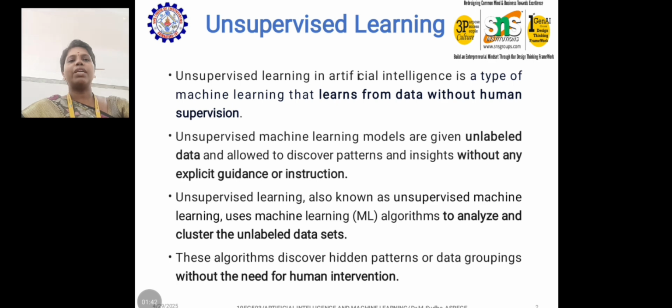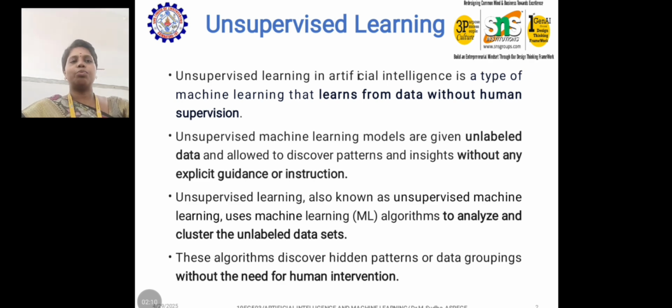So unsupervised machine learning models are given unlabeled data and allowed to discover patterns and insights without any explicit guidance or instructions. The machine does not need any guidance or instruction. It analyzes by itself, based on its own intelligence and with the help of processing algorithms.